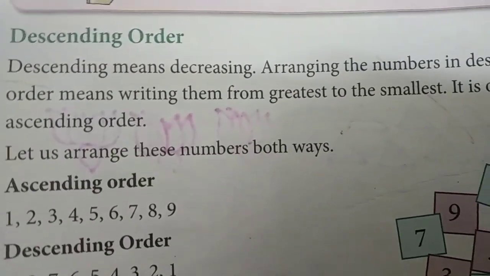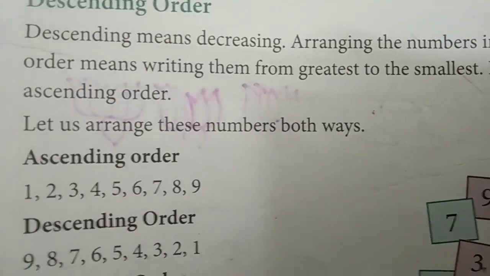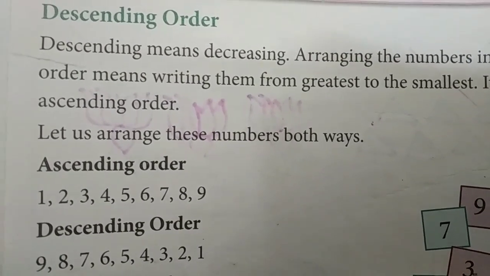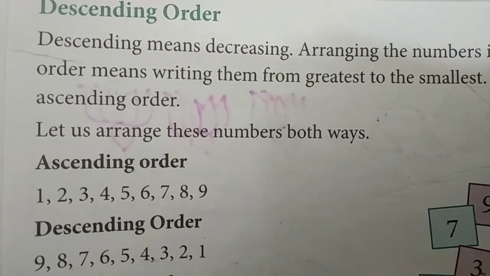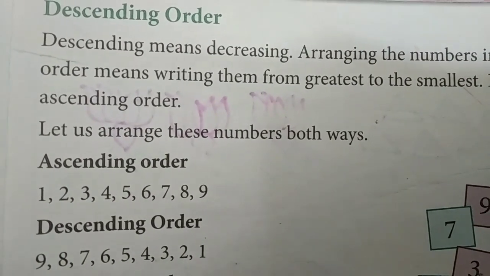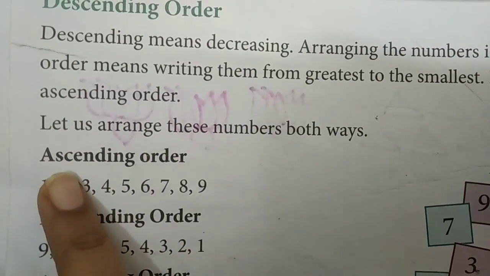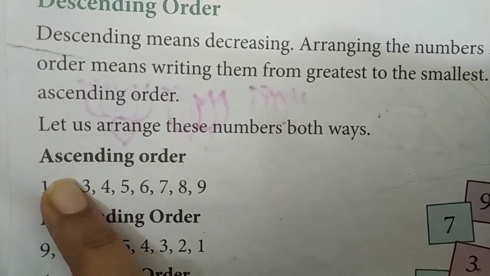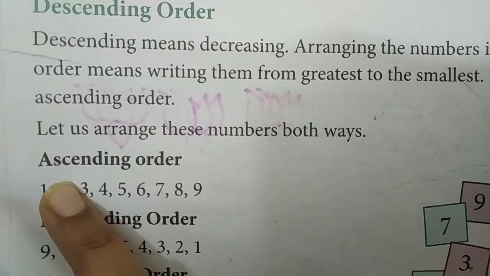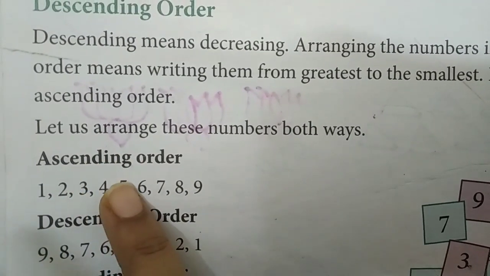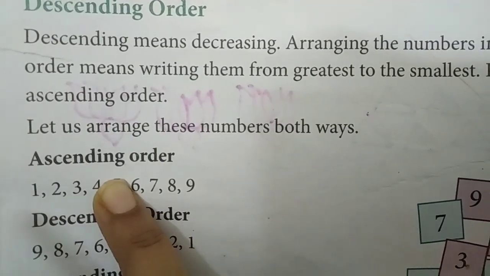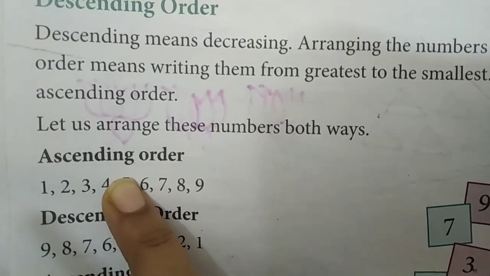Now, when in order we are writing 1, 2, 3, 4, 5, 6, 7, 8, 9, that is called ascending order. That you know. Now, if some of the numbers are not there, for example, if 2 is not there, then after 1, which number will come? Yes, 3 will come. Similarly, if 5 is not there, then which number will come after 4? Yes, 6 will come.